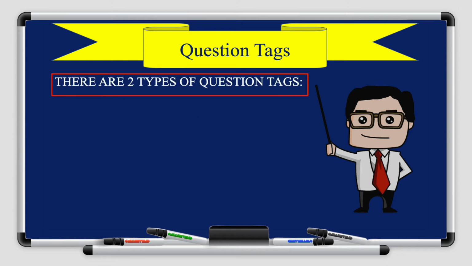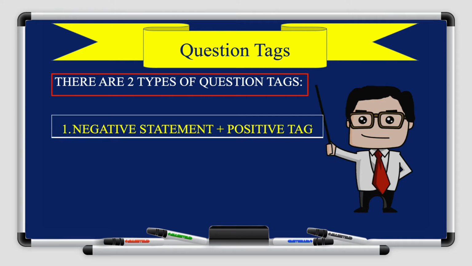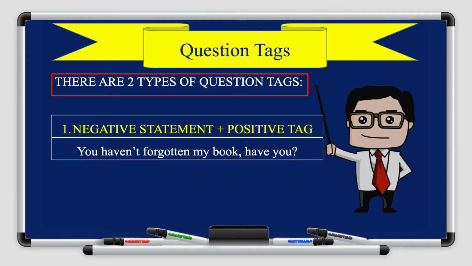There are two types of question tags. The first type are the negative statements. The sentences that are in the negative, you need to change and put a positive question tag at the end. If you take a look at the example in front of you, you haven't forgotten my book. If you look at the word haven't, it is in the negative, okay? So the statement before the comma is in the negative. For the question tag, you need to put it in the positive. So haven't becomes have you. It's as simple as that, okay?